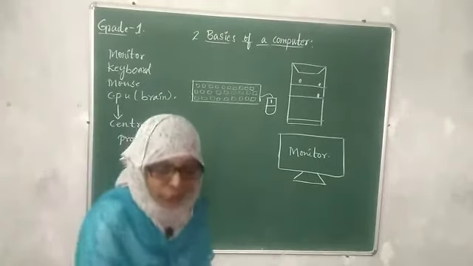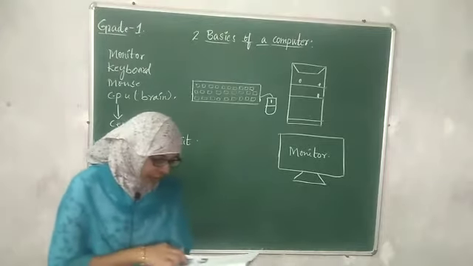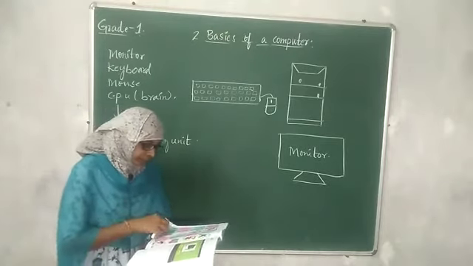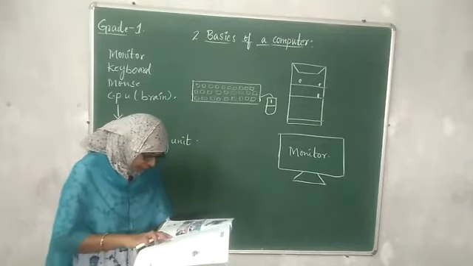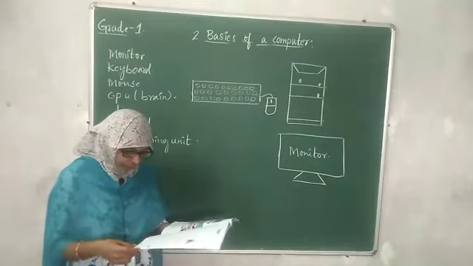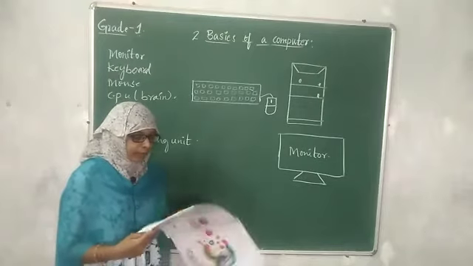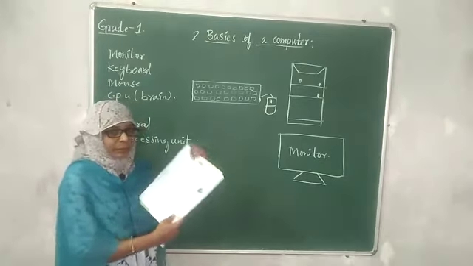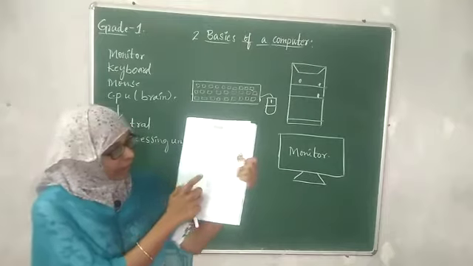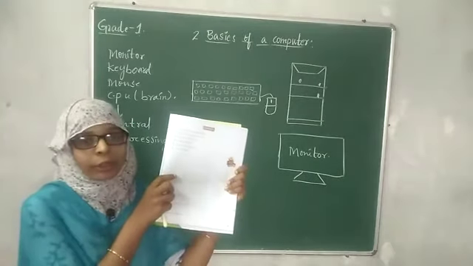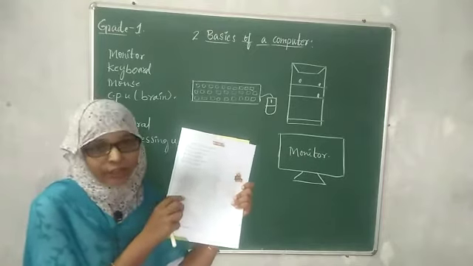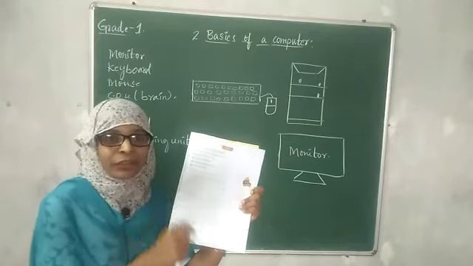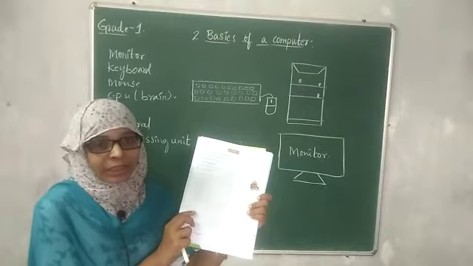Okay, let me show you the pictures in your textbook. Where are the pictures here, children? Open your textbook and see page number 9. Look at this picture, children. This is called a monitor. It looks like a television. This is called monitor.